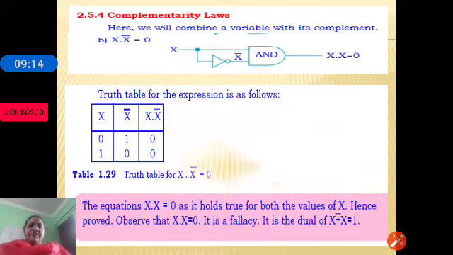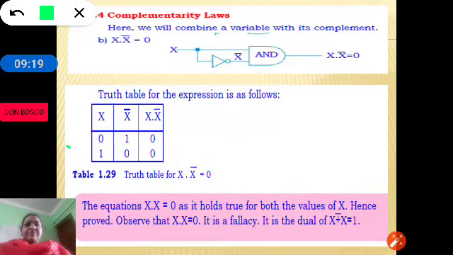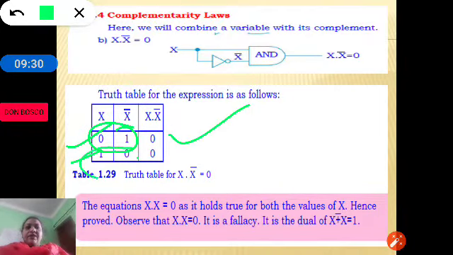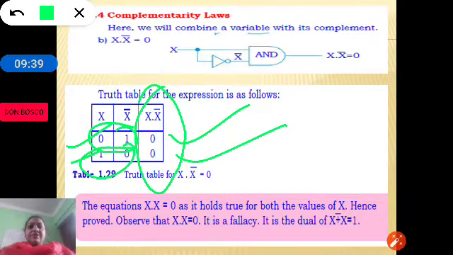Let us see the proof using the truth table method. You can see here x can be 0 or 1. x complement will be 1 if x is 0, and 0 if x is 1. Now, let us AND: 0 and 1 is 0, 1 and 0 is again 0. As we observe here, in the result column of the truth table all the values are 0. So, this is called a fallacy.